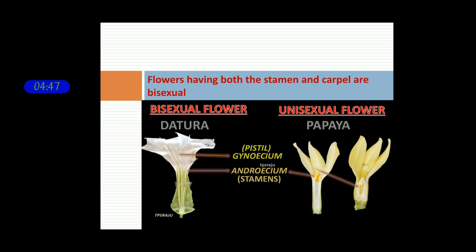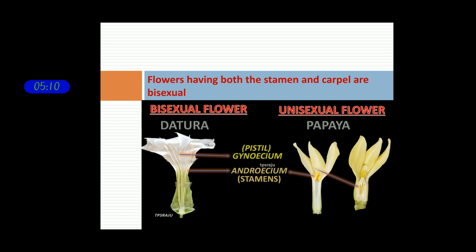When you observe datura, which can be seen in our surroundings frequently, it has a bisexual flower. So we can differentiate what is androecium and what is gynoecium. Pistil is another name for the gynoecium. Stamens come under the androecium.